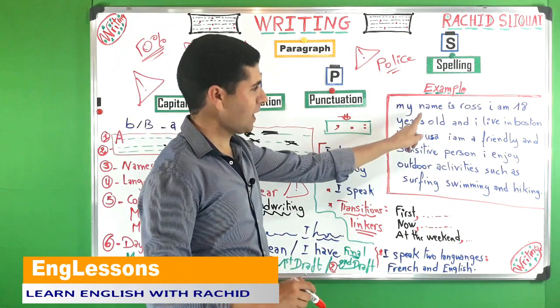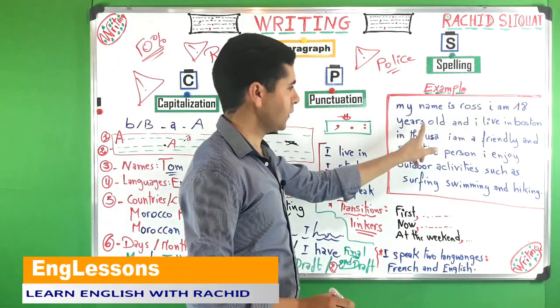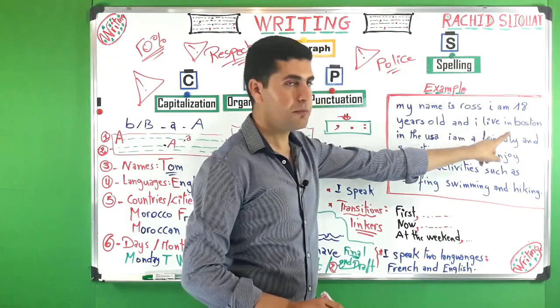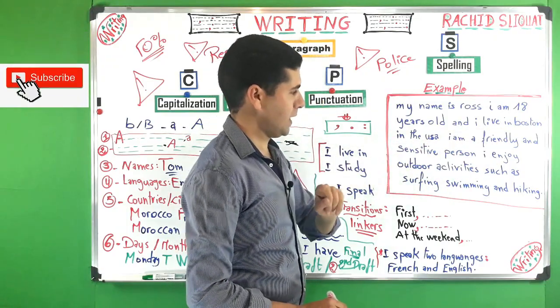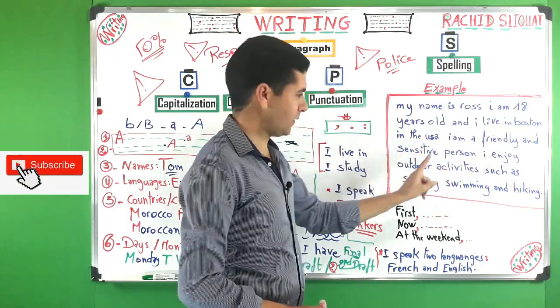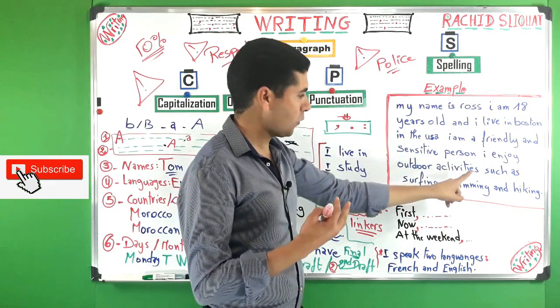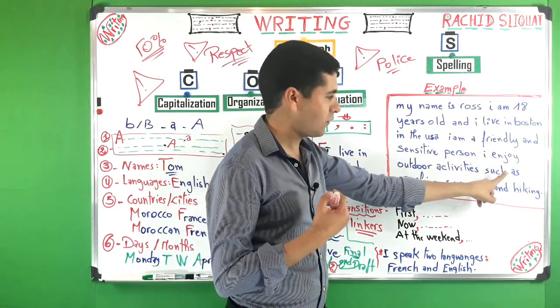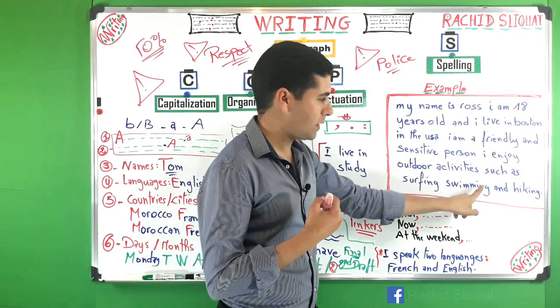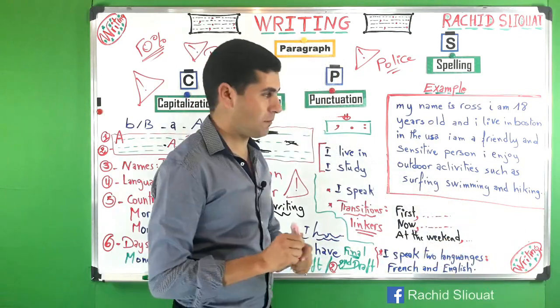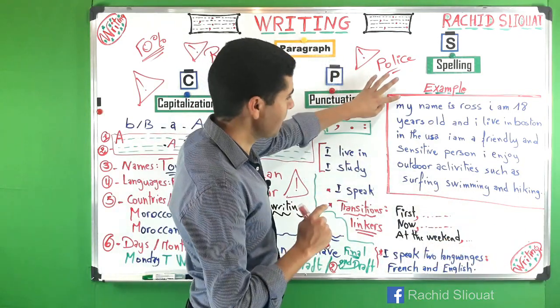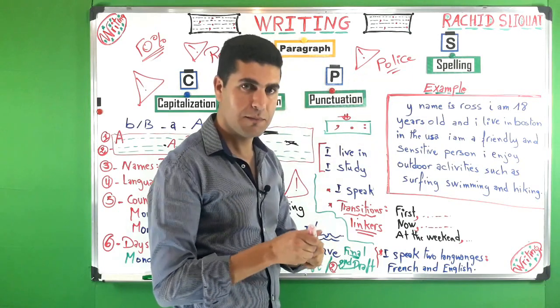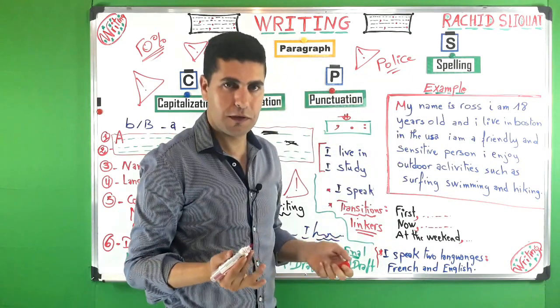Right, so my name is Ross. I am 18 years old and I live in Boston in the USA. I am a friendly and sensitive person. I enjoy outdoor activities such as surfing, swimming, and hiking. The first thing, my name. So the first problem is with my. So M here should be capitalized. What is Ross?